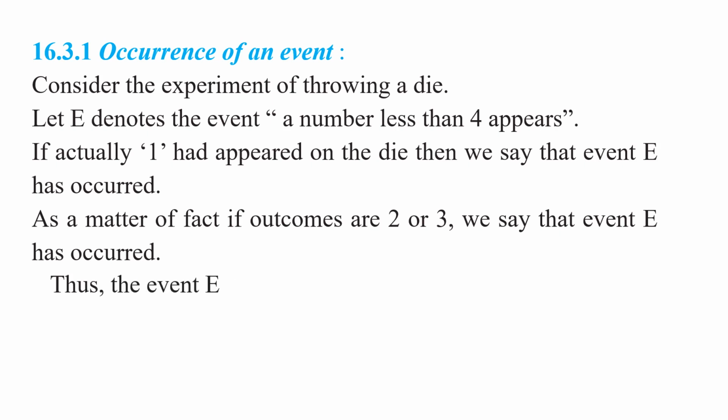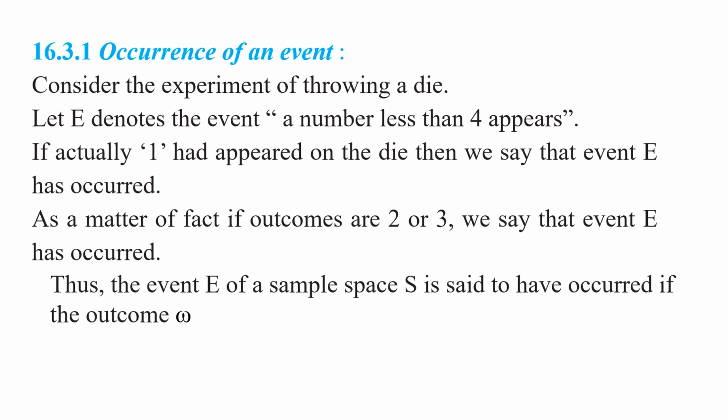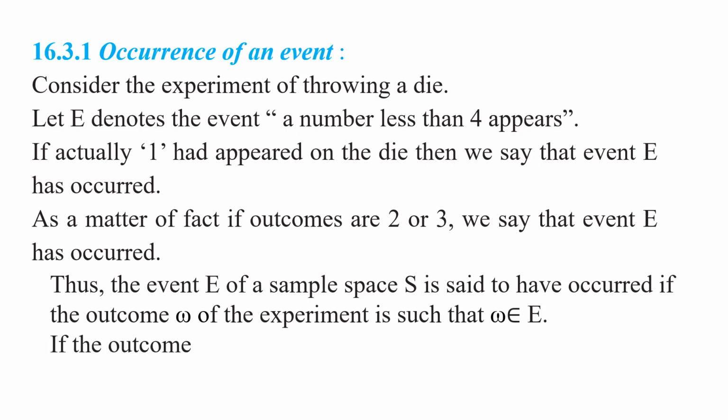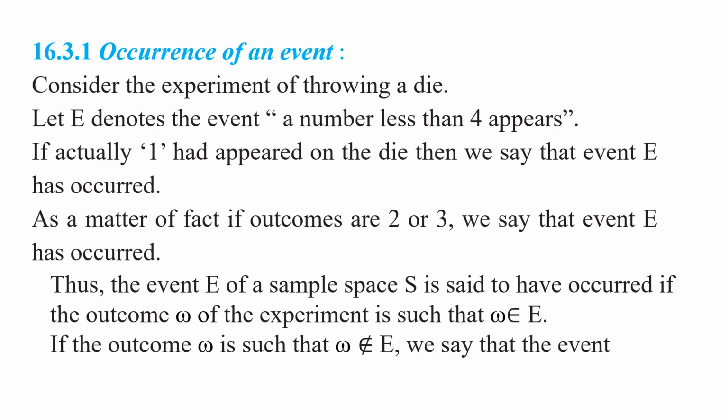Thus, the event E of a sample space S is said to have occurred if the outcome omega of the experiment is such that omega belongs to E. Okay, my children? Understood this point? Right. If the outcome omega is such that omega does not belong to E, we say that the event E has not occurred. Okay, my children.